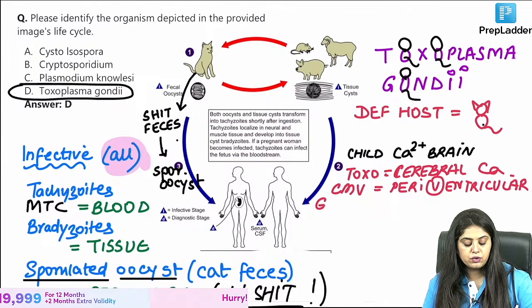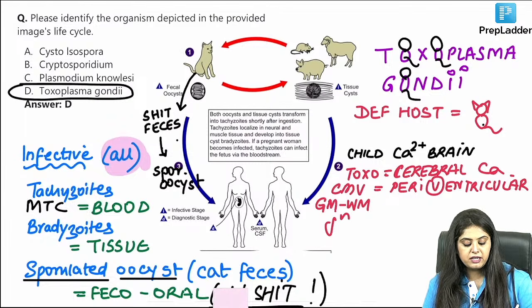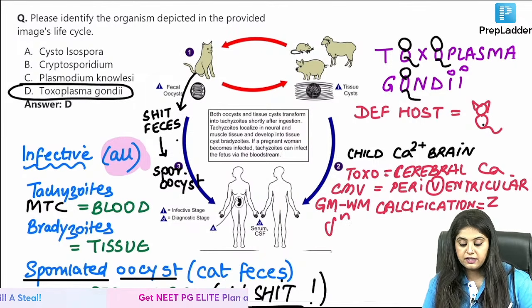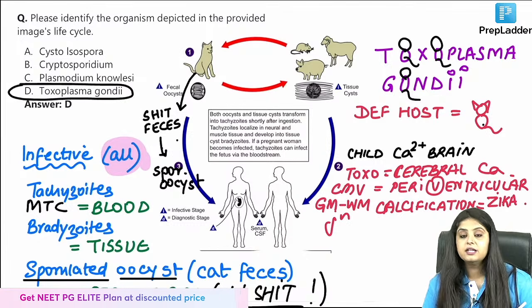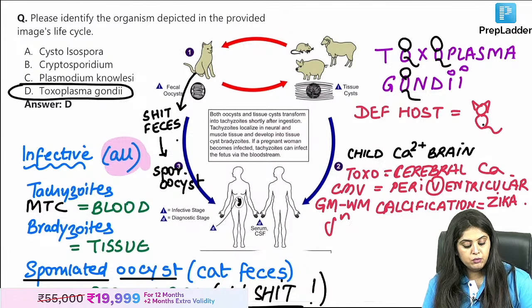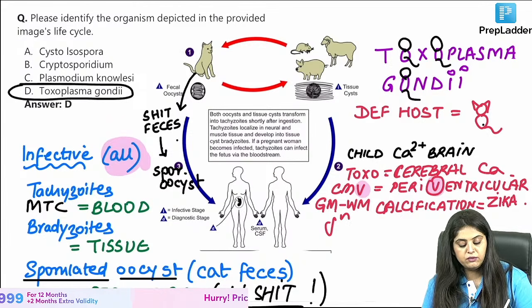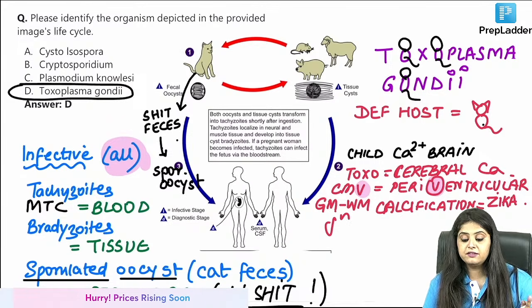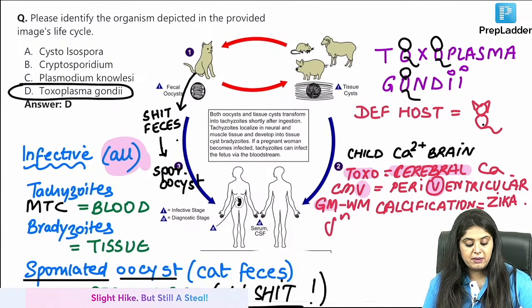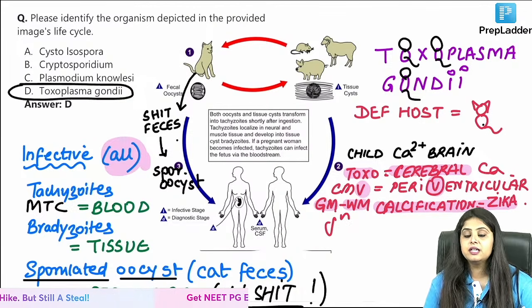And tell me one more thing. When you see, I'm writing short form, gray matter, white matter junction calcification, which virus will you think of? Zika virus. Yes, I got it. Perfect. For radiological calcification in the brain, remember this, most important chances: cytomegalovirus is periventricular calcification, toxoplasma is pura cerebral calcification, gray matter white matter junction calcification is Zika virus.